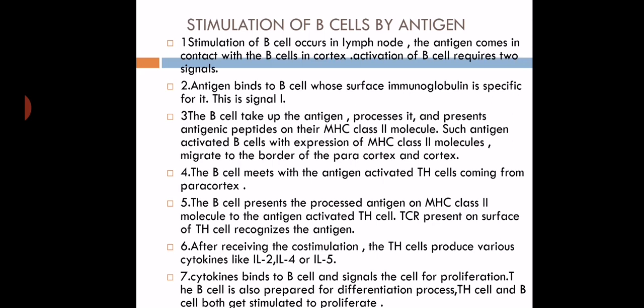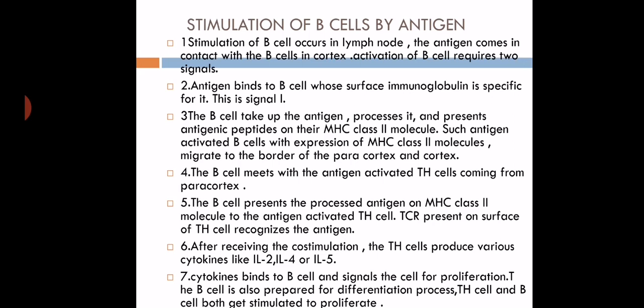After that, the antigen activated B cells with the expression of MHC class 2 molecules migrate towards the cortex and paracortical region of the lymph node.